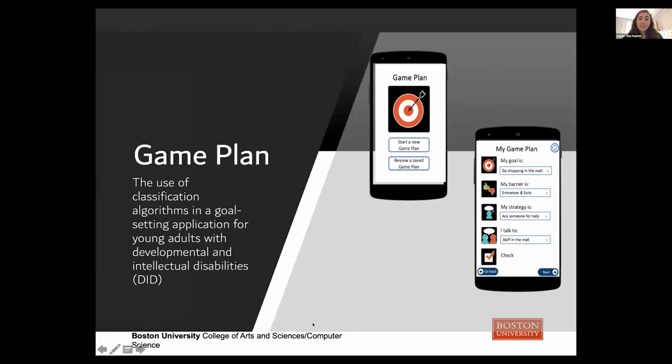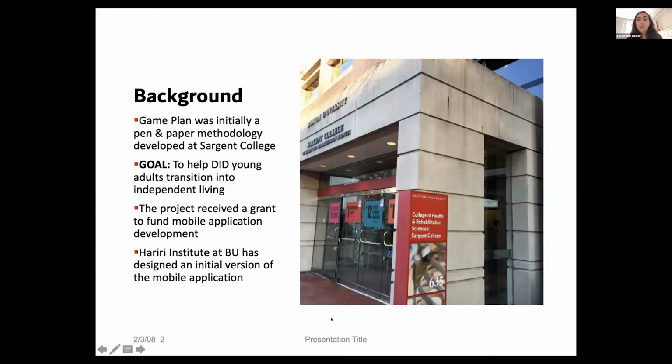So my project is Game Plan, the use of classification algorithms in a goal-setting application for young adults with intellectual and developmental disabilities. A little bit about Game Plan is that it was actually initially a pen and paper methodology developed here at Sargent College to help these young adults transition into independent living by providing them with a toolkit of plans and steps to help stick to their goals and create plans that they're able to follow.